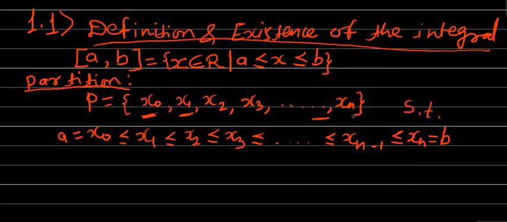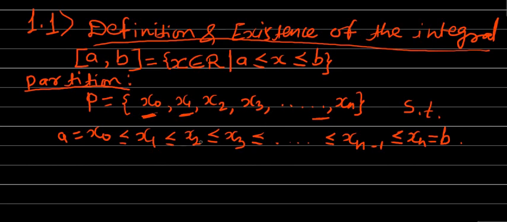So like this we have defined the partition of the closed interval a to b. Let us see once again. If we have the closed interval a to b, then by the partition of the closed interval a to b, we mean a set P of finite number of points x0, x1, x2, x3 and so on up to xn, such that a is equal to x0, which is less than or equal to x1, which is less than or equal to x2, which is less than or equal to x3, and continued, is less than or equal to xn minus 1, which is less than or equal to xn, which is equal to b. Okay, this is the definition of the partition of the closed interval a to b.